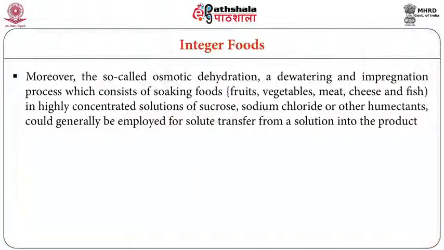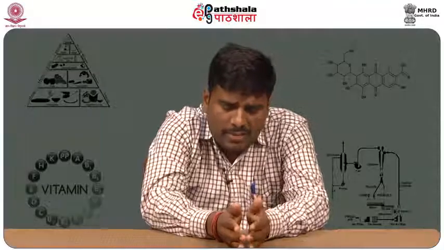So osmotic dehydration also adds benefit to the product, that it removes the water and it inhibits the growth of pathogens, even in the case of vegetables. And even salt and other components may act as humectants. Humectants means the water activity reducing agents or water binding agents. So when the water activity is reduced, the available water for microbial growth is also reduced.